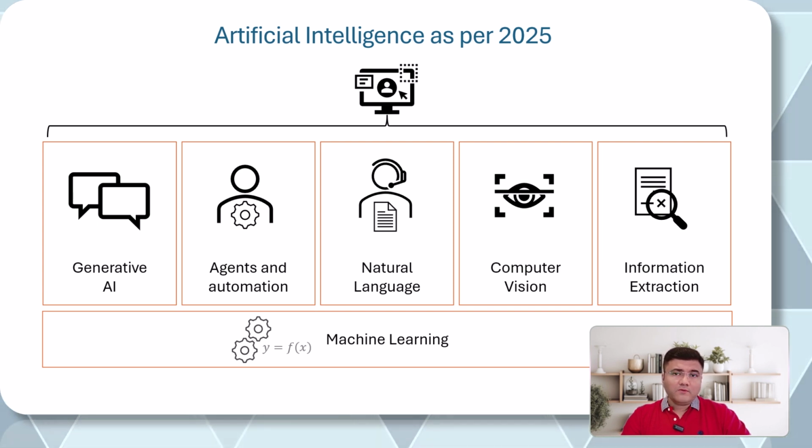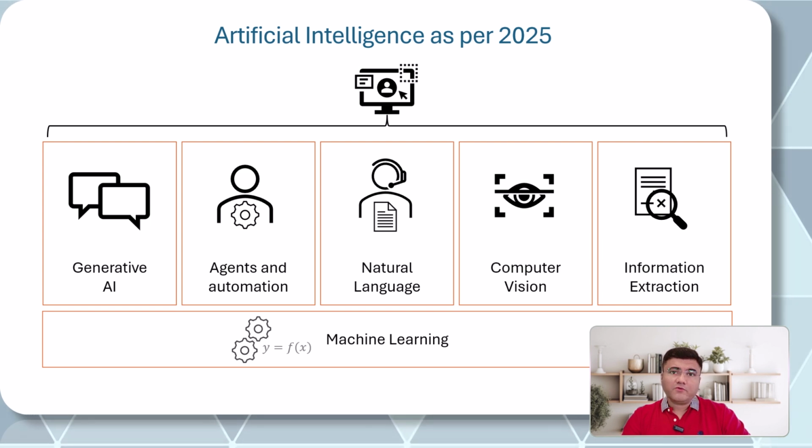Obviously, below all five things, we have one important thing, which is machine learning. If you do not know what machine learning is and how it works, I strongly recommend you check out the video we have made available on our YouTube channel. Understand what machine learning is, because no matter which part of AI you are going to use or learn, you need to know the basics of machine learning for sure. And that's going to make your concepts crystal clear.